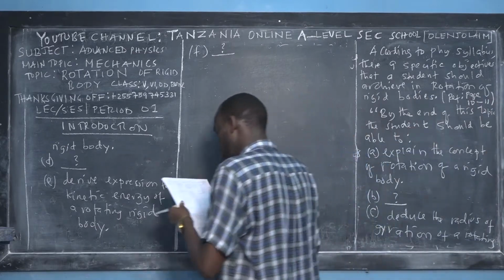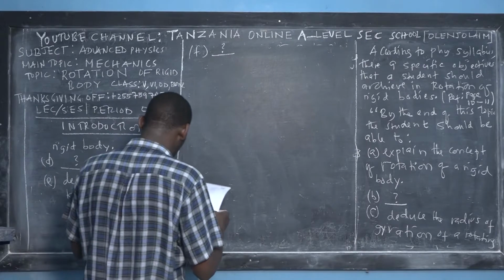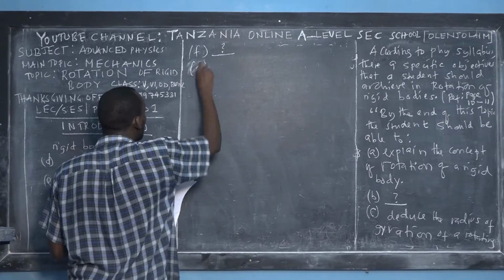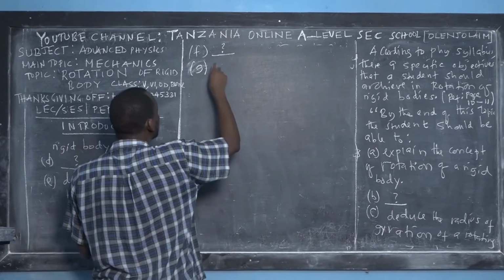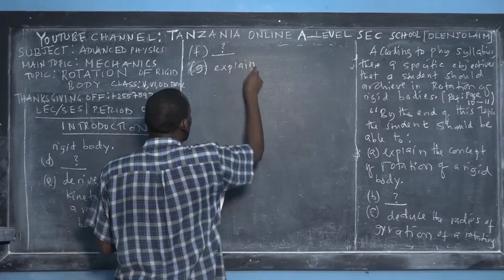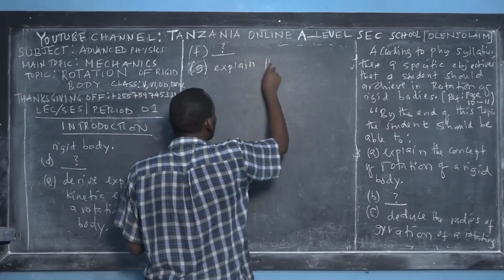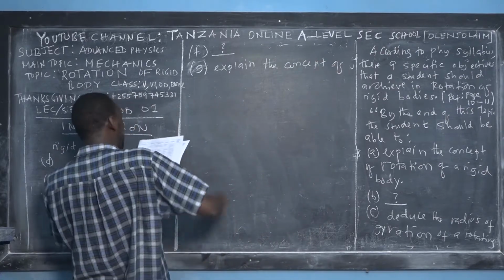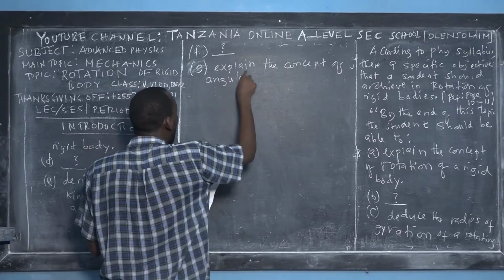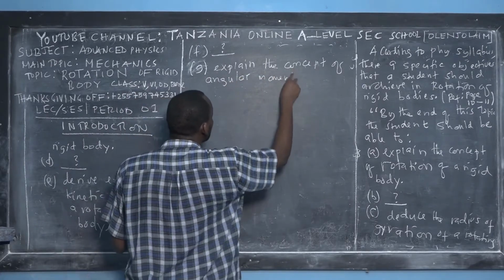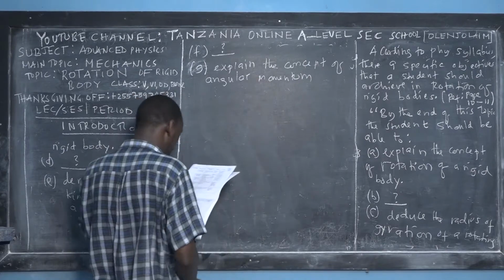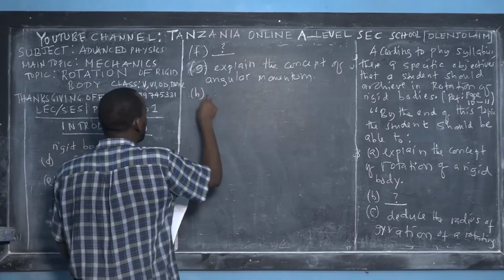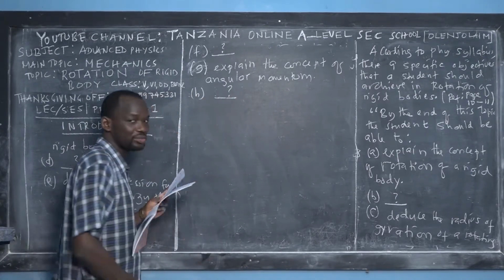Okay? So the next specific objective, that is G. The student should be able to explain the concept. Oh, fantastic, I like this part. The concept of angular momentum. I told you the concept of linear momentum in Newton's law. Okay, angular momentum, that is G. And then we go for the specific objective H. I leave it blank. See, the students will fill it.